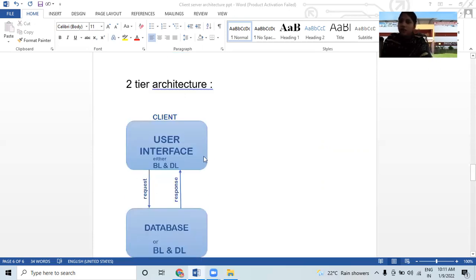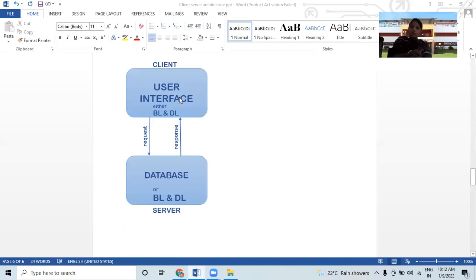If business logic and data logic are introduced in the client, then we can say thick client and thin server. And if these both are introduced in the database, then it is called thin client and fat server. So this comes in the database and in the server machine.